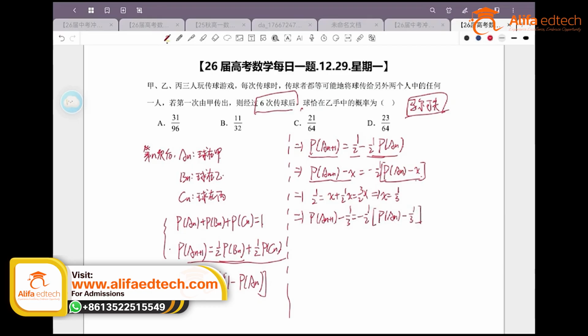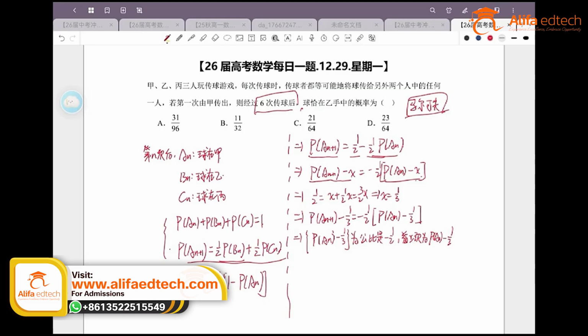Right, so from this we can see that this equation, p a sub n minus 1/3, is a geometric sequence, and the common ratio is negative 1/2. Let's pay attention to the first term, which is when n equals 1. It's p a sub 1 minus 1/3, and let's note that the ball was initially in player A's hand, so is this counted as the first time?